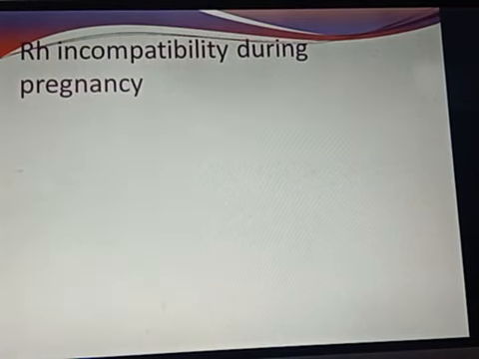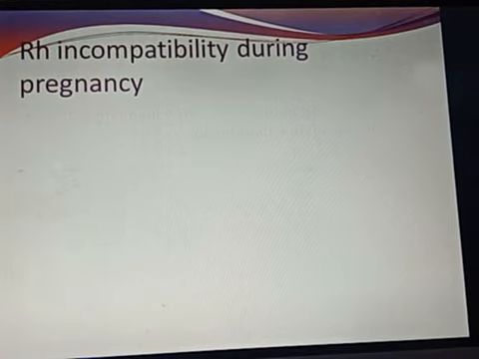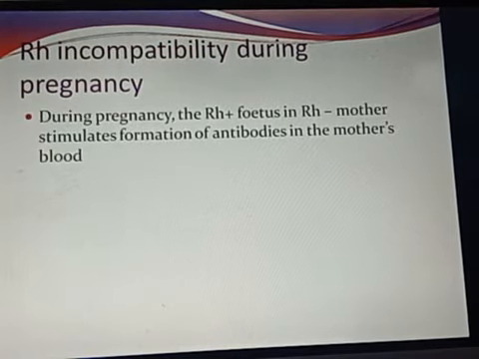Rh incompatibility during pregnancy. During pregnancy also, when Rh is incompatible, certain problems arise. Let us see what that problem is. During pregnancy, the Rh positive fetus and Rh negative mother stimulate formation of antibody. Suppose the fetus produced inside the womb of a mother whose blood is Rh negative, and the fetus blood is Rh positive.